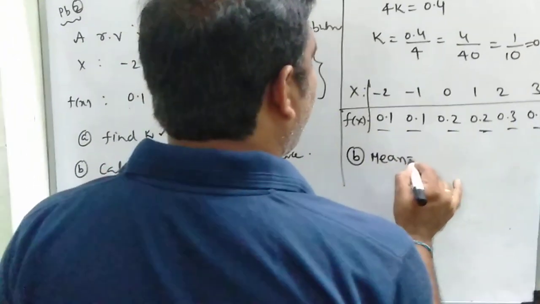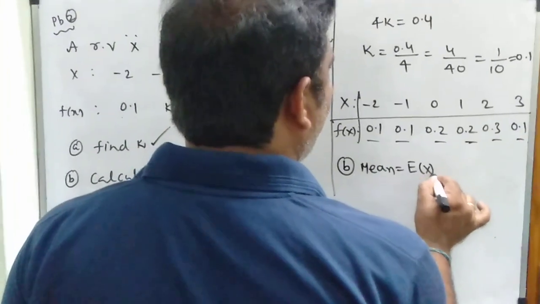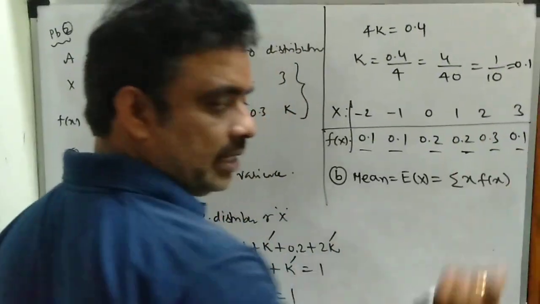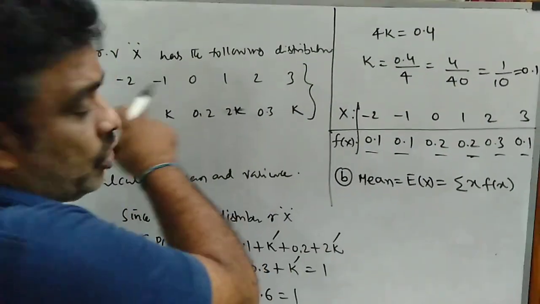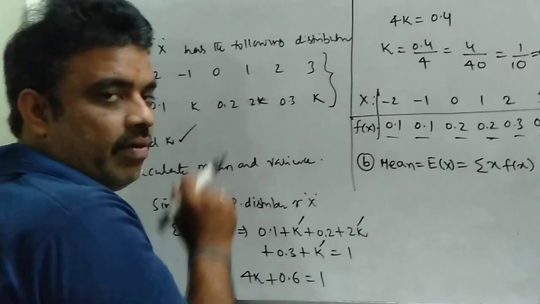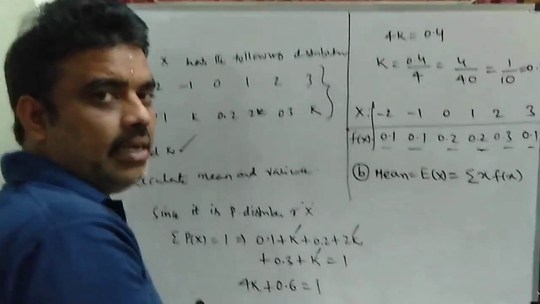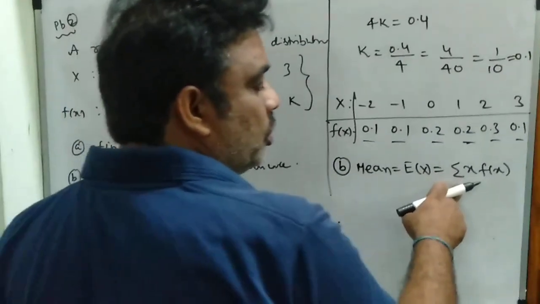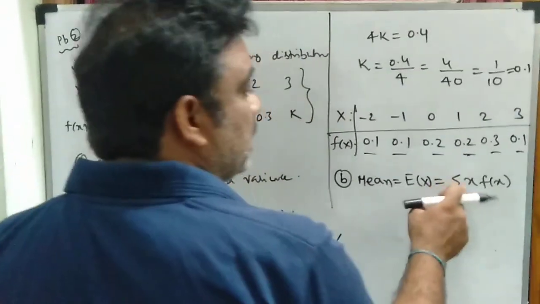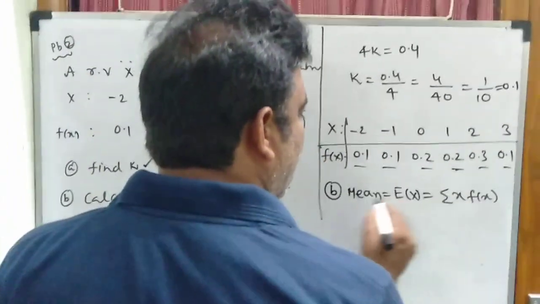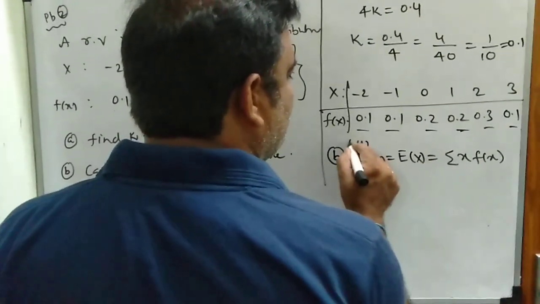Next, in the second bit, we have to find mean. So what is the mean formula? Expected value of x, that is summation x into f of x, because it is a discrete distribution. If x takes only integer values, we say that it is a discrete distribution. So for a discrete case, we have to use the summation symbol, summation x into f of x. So mean, E of x, or mu, all are the same.